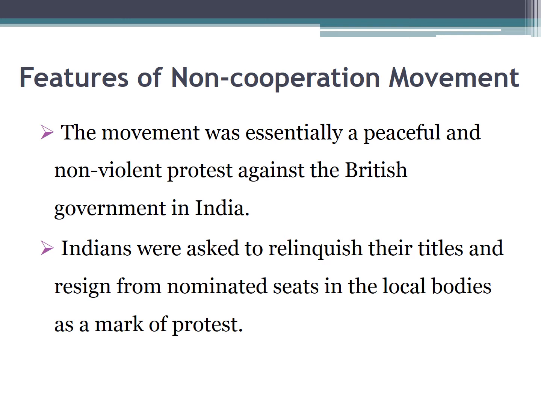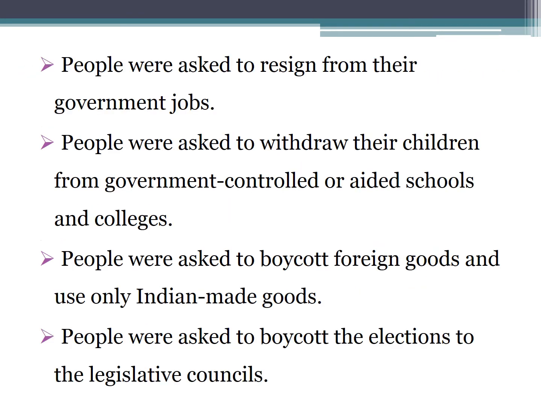So if earlier the British had given any titles to Indians, they have to surrender the titles and should not accept fresh titles, and they have to resign from the representative bodies, either councils or other local bodies, as a mark of protest. Of course, many people will resign their membership of councils also. And people were asked to resign from their government jobs. And people were asked to withdraw their children from government controlled or aided schools and colleges.